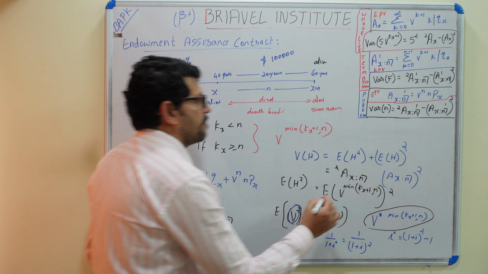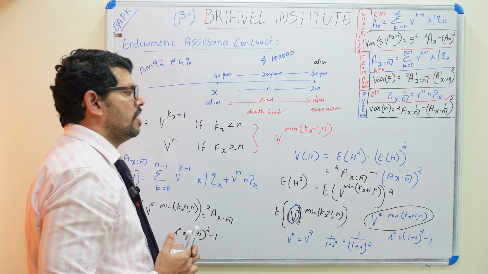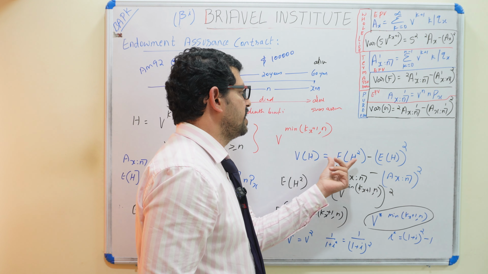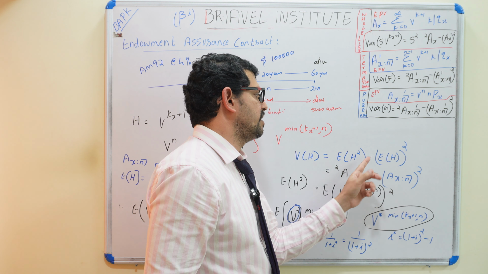It is a minus, not a plus: the variance of H is the expectation of H square minus the expectation of H whole square. So it is 2A_xn minus (A_xn) square. So the variance is obtained, and you understood this calculation already.